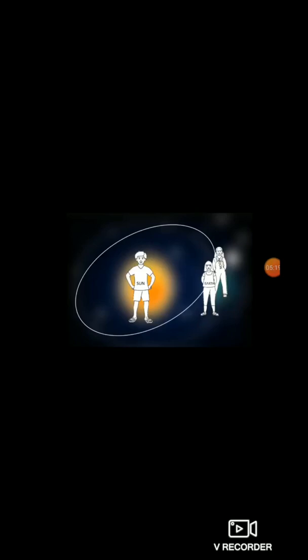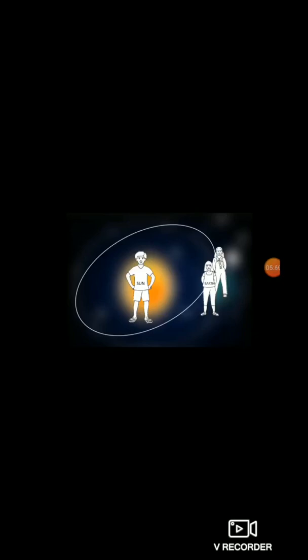Means students, the person who is given the role of the earth first rotates around himself from west to east. At the same time, simultaneously, he should revolve around the student who is the sun along the drawn orbit in an anti-clockwise direction.